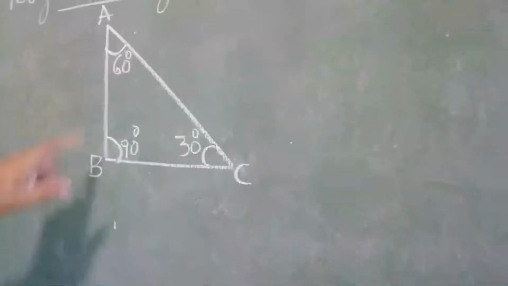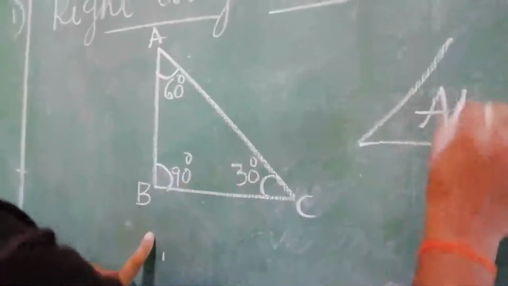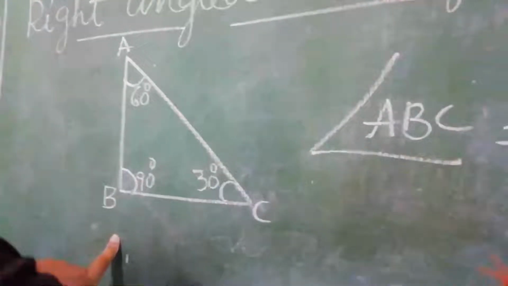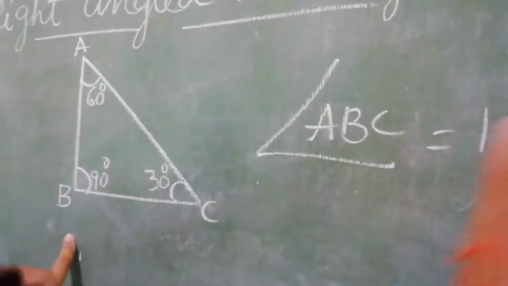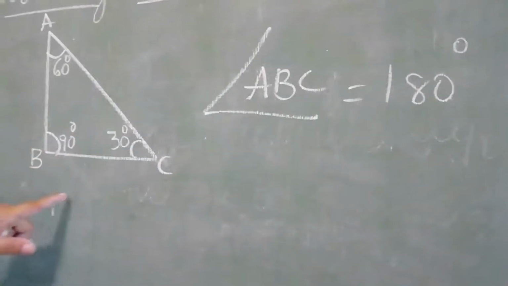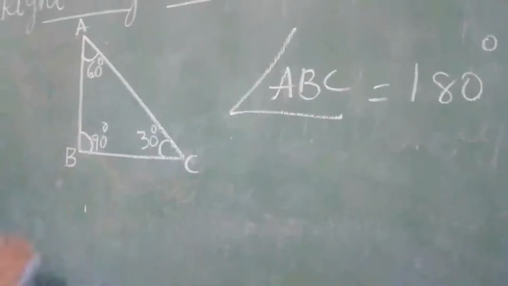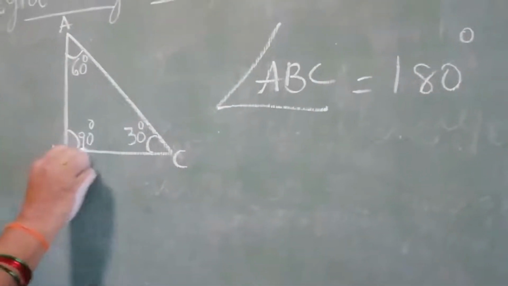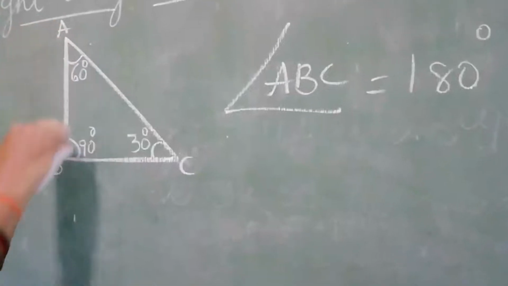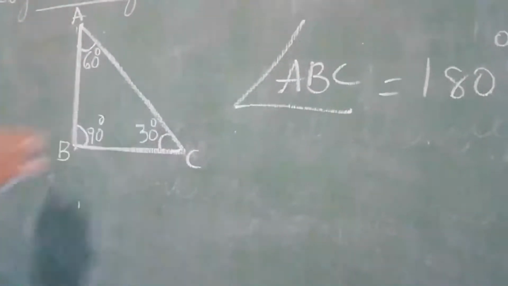See, this is a right angle triangle. In triangle ABC, the sum of the angles equals 180 degrees. Before, I told you, the sum of the angles in a triangle is 180 degrees. See, in the right angle triangle, one angle is 90 degrees, one angle is 30 degrees and one angle is 60 degrees.